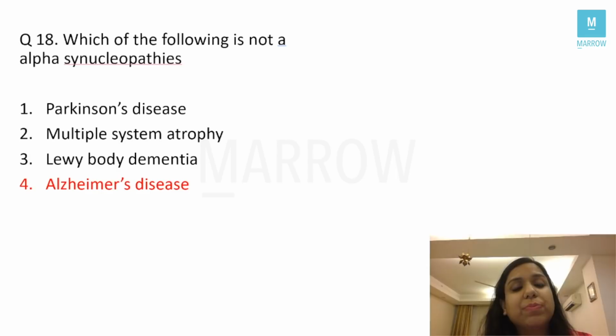Why Alzheimer's should be the answer? Because in Alzheimer's, we see the presence of neuritic plaques and neurofibrillary tangles. They don't contain alpha-synuclein. They contain tau protein, correct? Plus, we see Hirano bodies, which are not composed of alpha-synuclein, they are composed of actin, right? So the answer here is Alzheimer's disease. Next question.